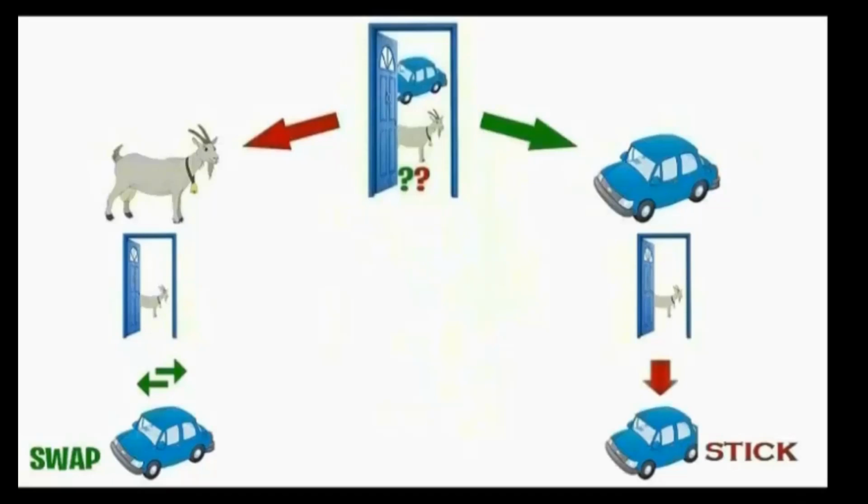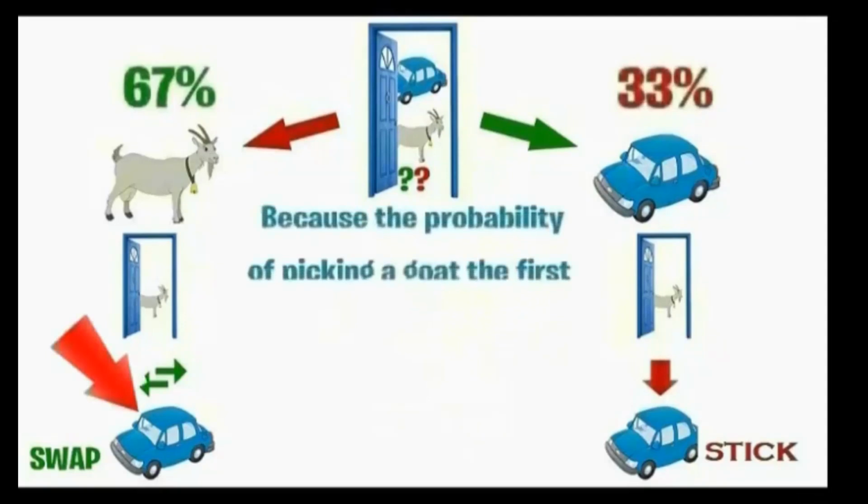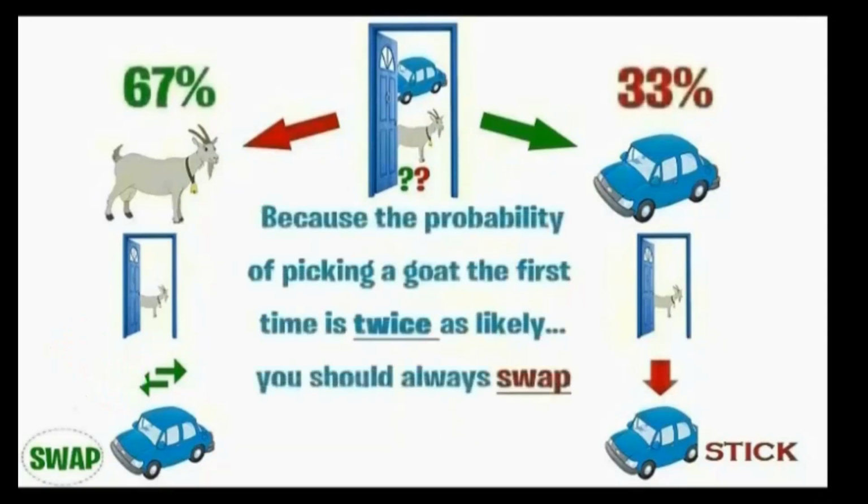If it turned out to be a goat, you would swap. If it turned out to be a car, you would stay. But of course, you don't know that. But there is a 67% probability that you would pick a goat and only a 33% probability that you would pick the car. Therefore, because the probability of picking a goat the first time is twice as likely, you should swap.